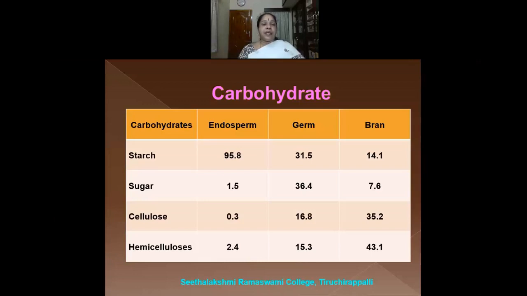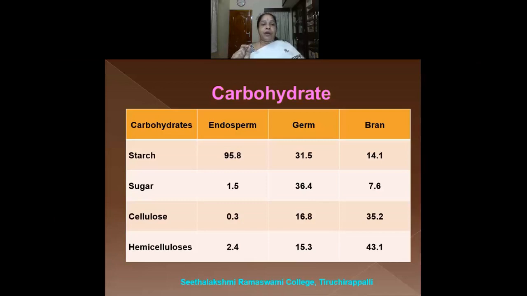The starch content present in the endosperm is about 95.8, in germ 31.5 and bran 14.1. This is the percentage of the starch that is present in each part of the wheat grain.